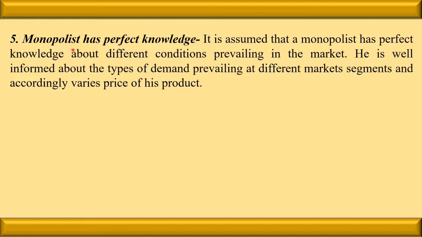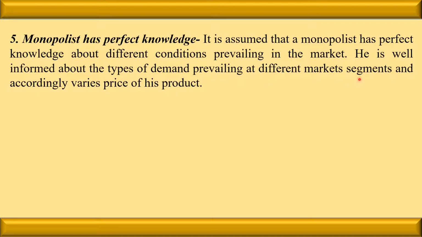Next, the monopolist has perfect knowledge. It is assumed that a monopolist has perfect knowledge about different conditions prevailing in the market. It means the requirements of the consumers, the paying capacity of the consumers, and the likes and dislikes of the consumers. He is well informed about the types of demand prevailing in different market segments.